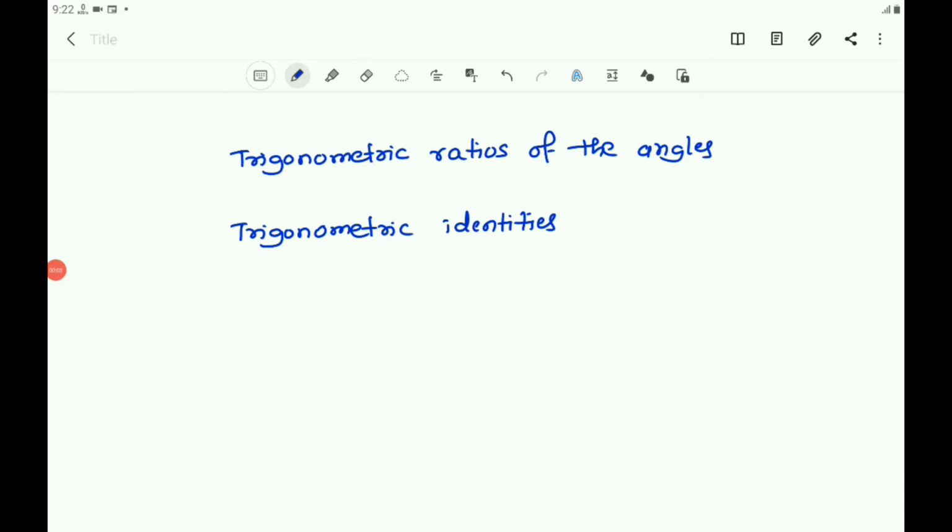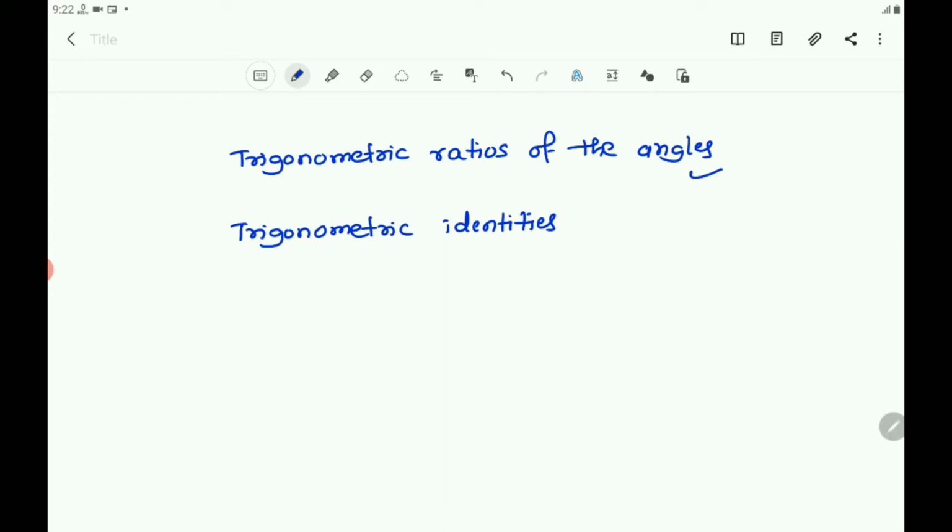In this chapter, we will study some ratios of the sides of a right triangle with respect to its acute angles called trigonometric ratios of the angles. We will restrict our discussion to acute angles only. However, these ratios can be extended to other angles also.